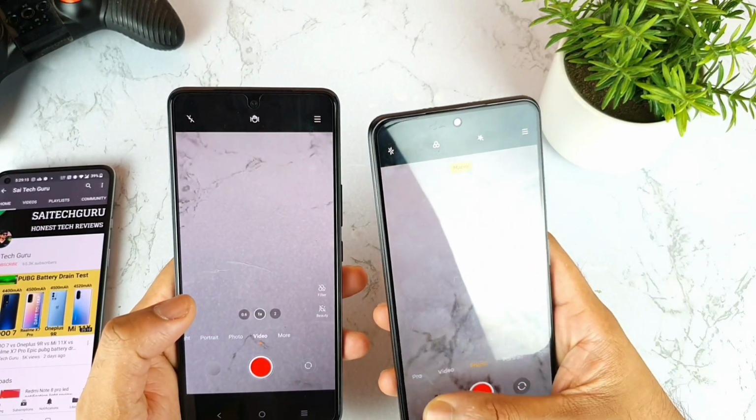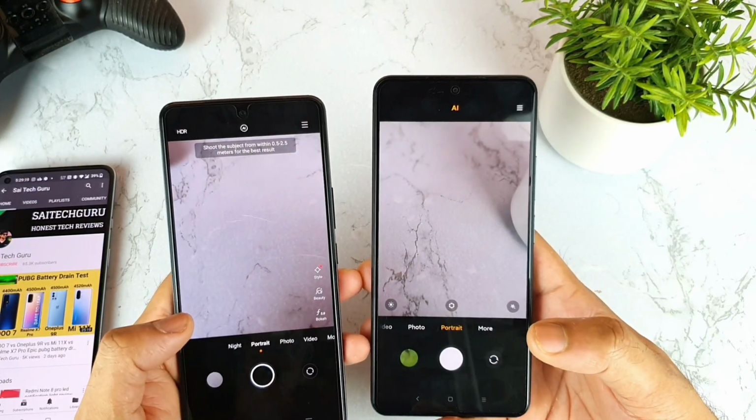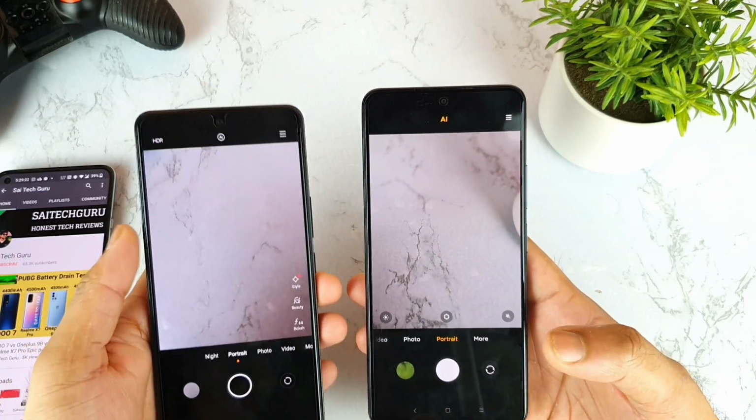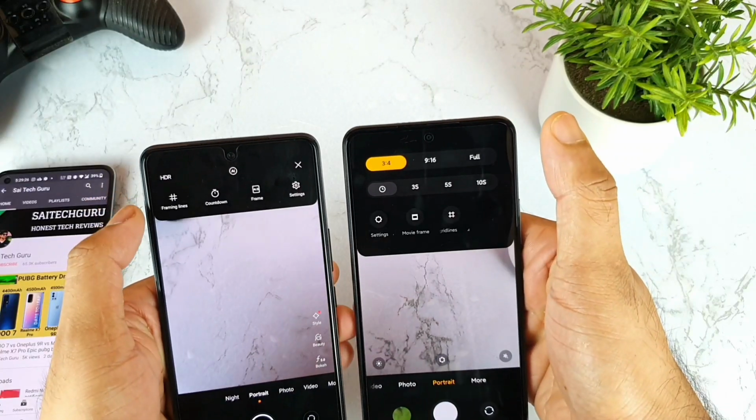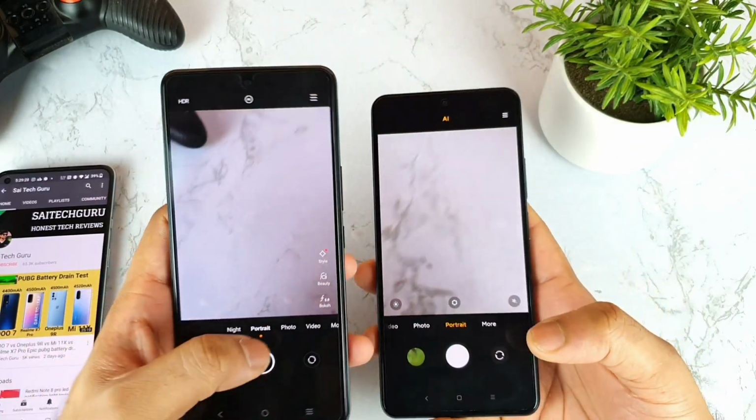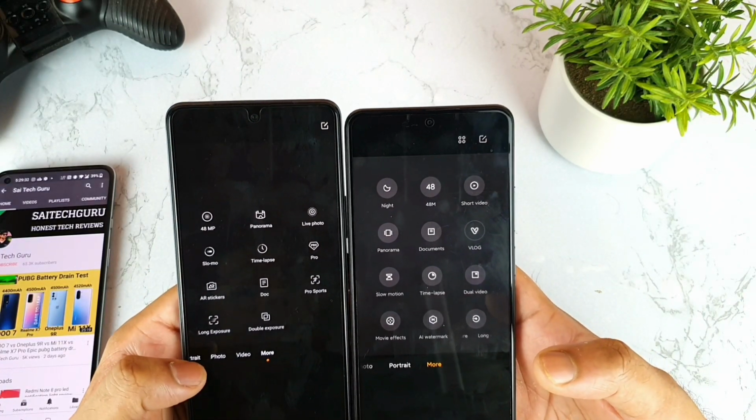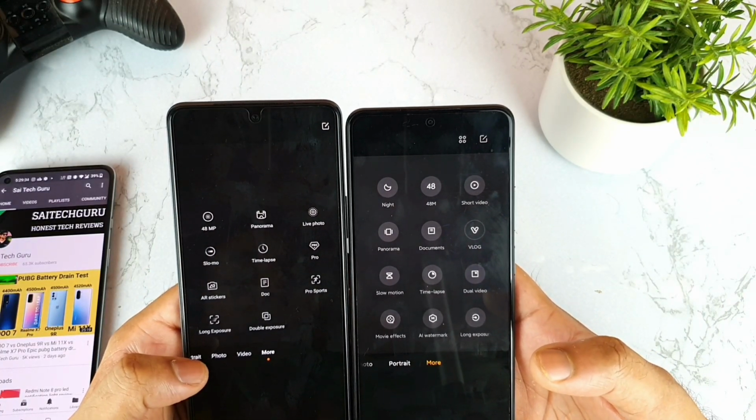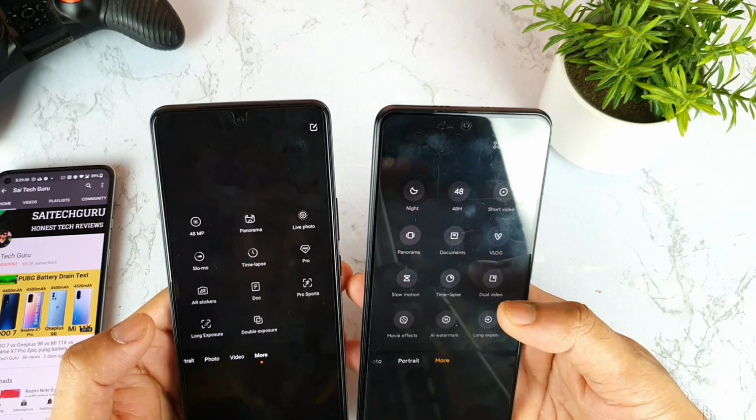So next is photo we got, and the portrait. I think both phones have the portrait shots, same kind of portraits, and you can turn on the HDR and AI modes. And if you go to the settings, same kind of options are present in both phones. And the final thing which I'm trying to show you is the more options. In the mode, as you can see friends, you got the night mode, 48 megapixel, everything is kind of same, but there are a couple of differences. So let me show you what is the difference.